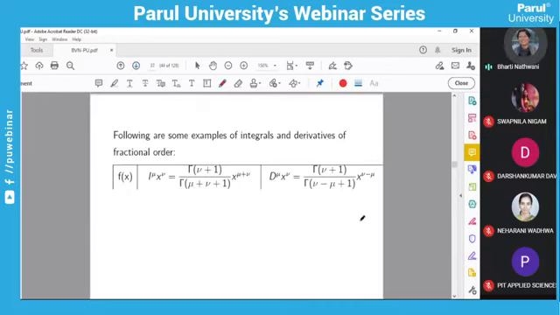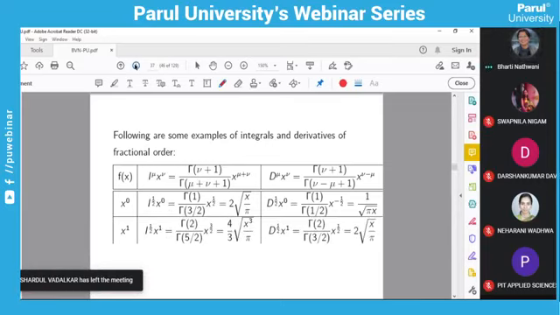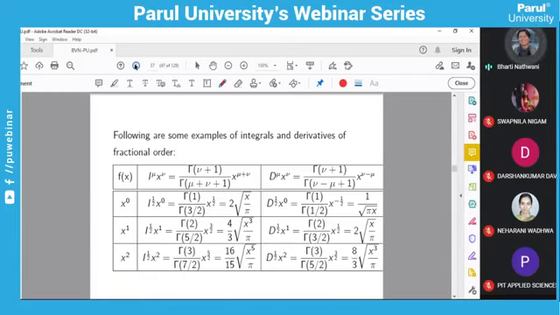Okay, these are a few examples. You can get the integral operator and differential operator of order mu of some functions. As you know, for x raised to nu it is this, and from that we will take the specific values of nu and mu. You will get this. For the constant, x raised to 0 is constant. So you can see here the derivative is not 0 for the constant function. Okay, these are some more.